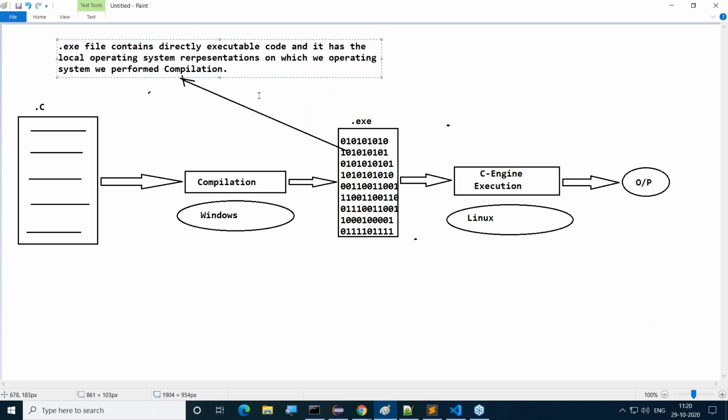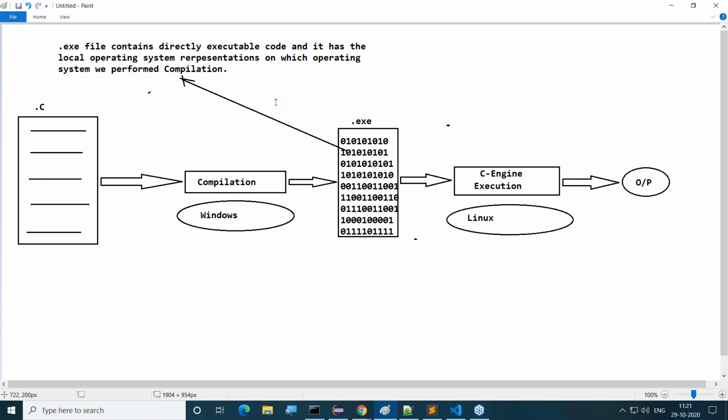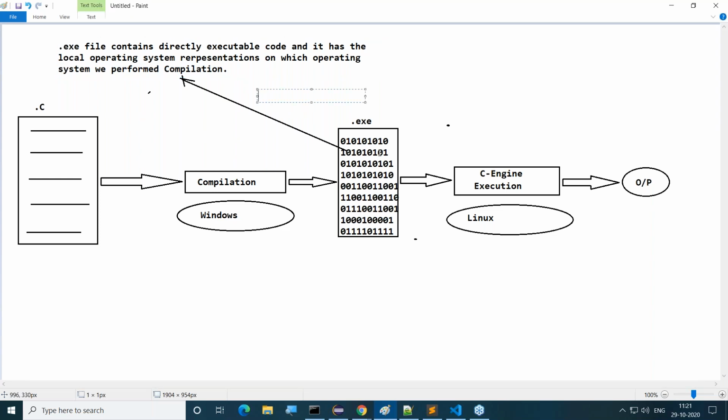Right, so the .exe file contains directly executable code, and it has the local operating system representations, that is, those of the operating system on which we perform compilation. So here I'm telling you, it contains Windows representations.